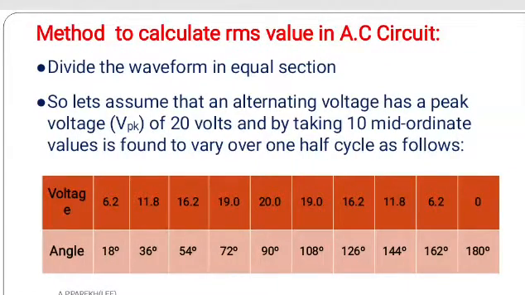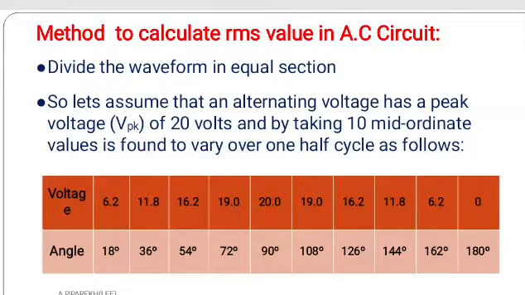This is the method to calculate the RMS value in an AC circuit. As I have mentioned, divide the waveform into equal sections. So I have divided it. Let us assume that the AC voltage has a peak voltage of 20 volts, and by taking 10 mid ordinates, the value is found to vary over half a cycle as follows.